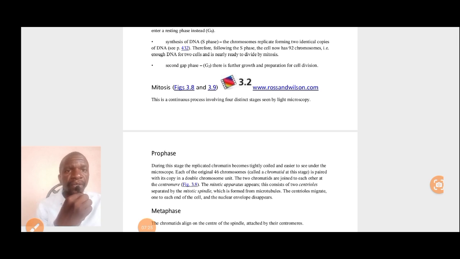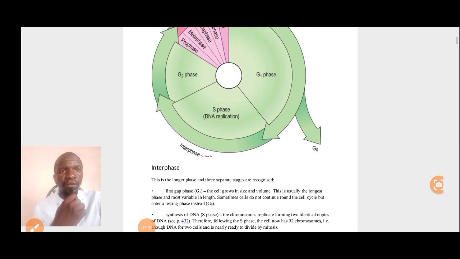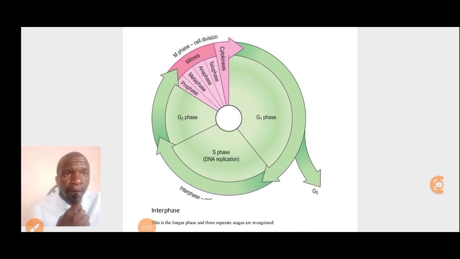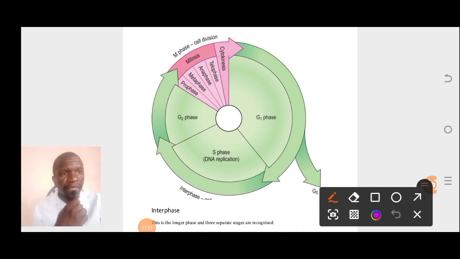Now let us look at mitosis. Mitosis is a continuous process which involves distinct stages as seen by the microscope. Mitosis has its own stages, and I'm going to highlight and show you the stages of mitosis.